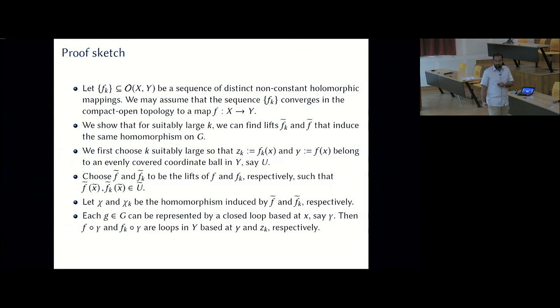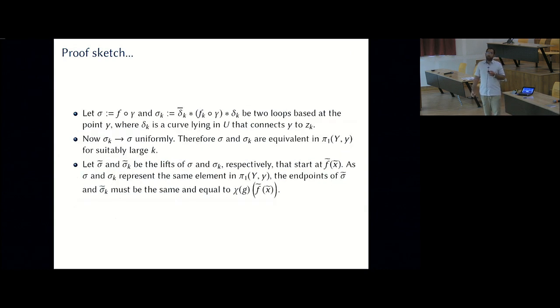But actually that's not correct because these two are not even based at the same point. So you cannot really compare what these loops generate in the fundamental group. You have to do something to compare these loops. So what you do is the simplest thing. Call F composed with gamma sigma, and define sigma k to be the reverse of delta k, concatenated with Fk composed with gamma, concatenated with delta k, two loops based at the point Y, where delta k is a curve lying in U that connects Y to Zk.